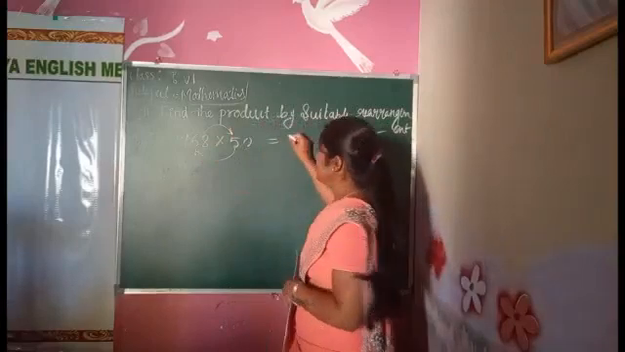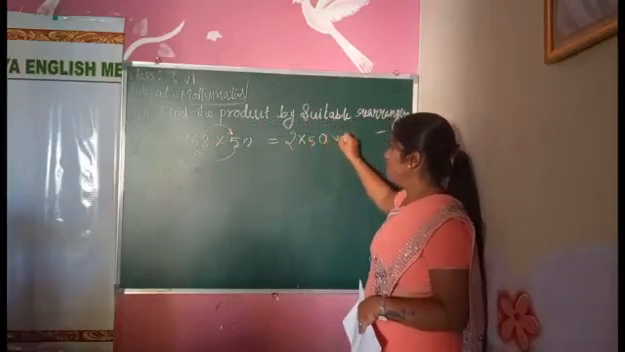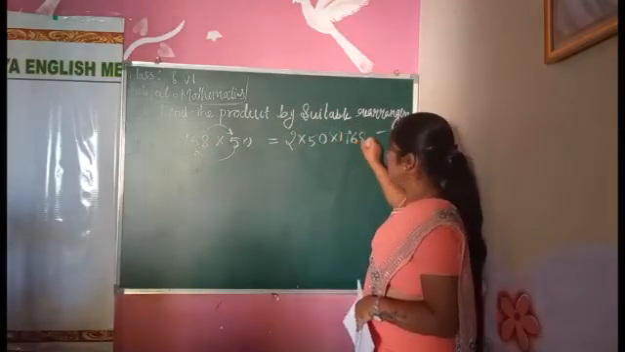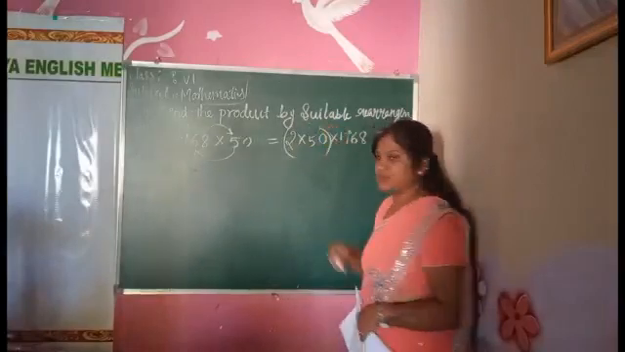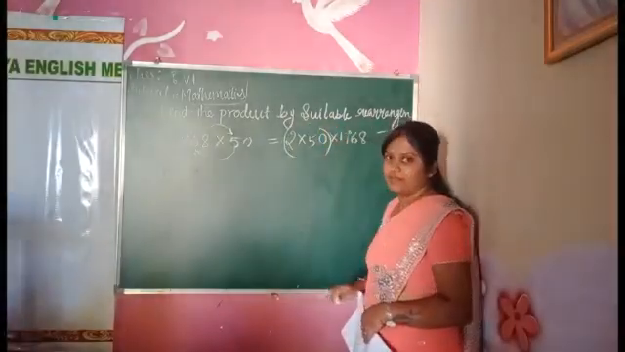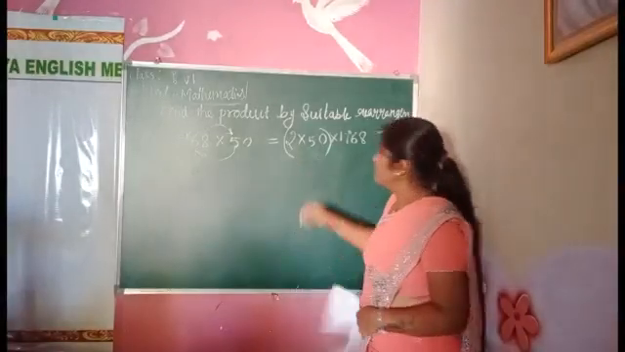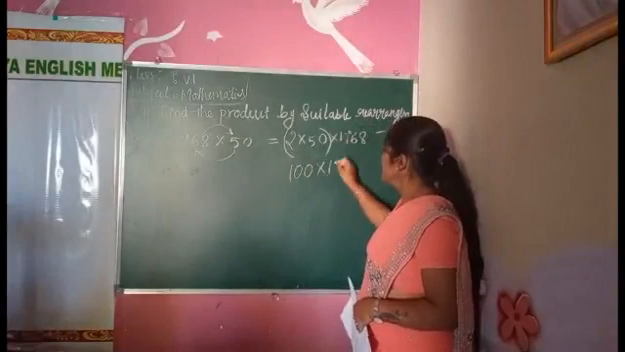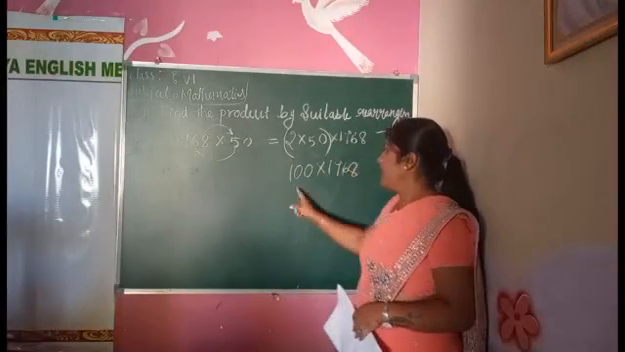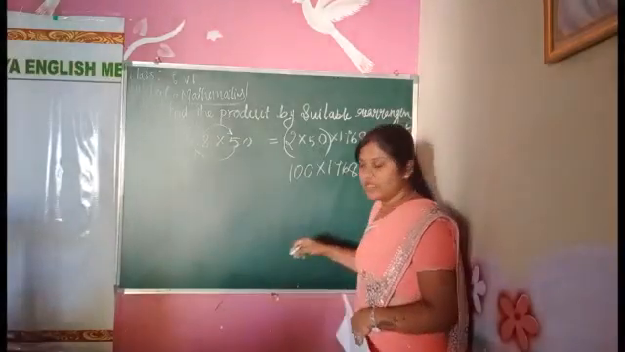So after interchanging, what we get? 2 into 50 into 1768 we get. After getting, I am making these 2 groups, and this will be outside. 2 50s are how much, children? 100. So 100 into 1768 we have. Multiply these 2.